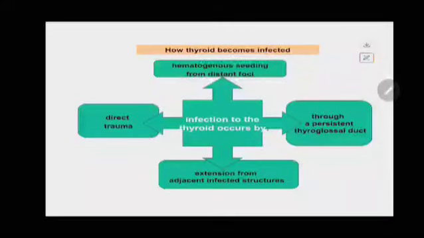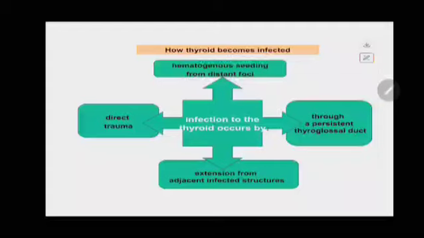Infection of the thyroid occurs either by hematogenous seeding from distant foci, that is, there is some infection at a distant focus which is causing the abscess in the thyroid, or through a persistent thyroglossal duct which is frequently infected, or by extension from adjacent infected structures of the thyroid, or due to direct trauma. Any of these, if left untreated, leads to a neutrophilic abscess in the